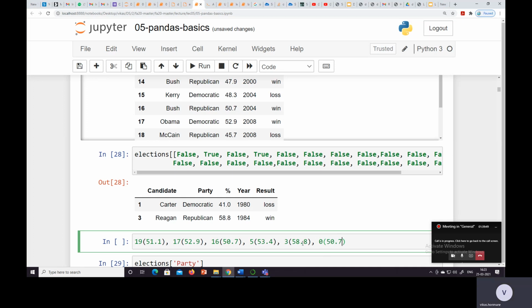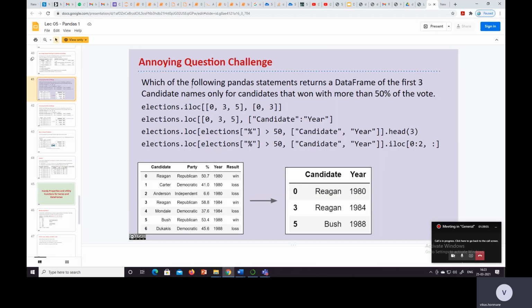So we want the first three. Okay, so what is the question? Which of the following pandas statements returns a data frame of the first three candidate names only for candidates that won more than 50% of the vote? Here we have not asked for ascending or descending order. In the result we want the first three.